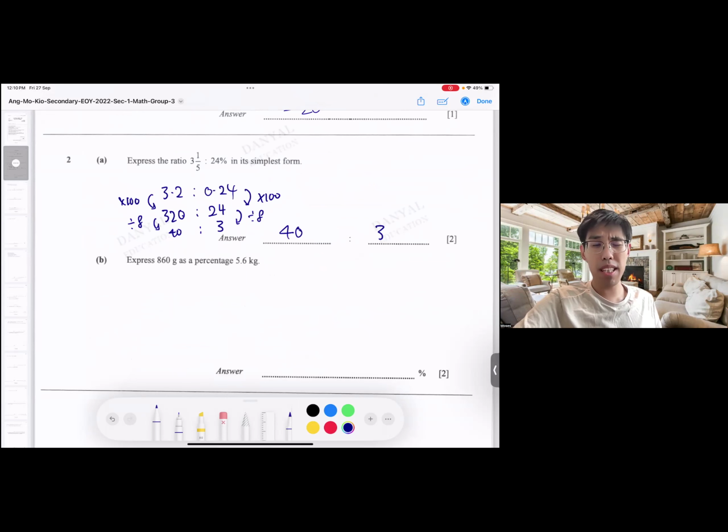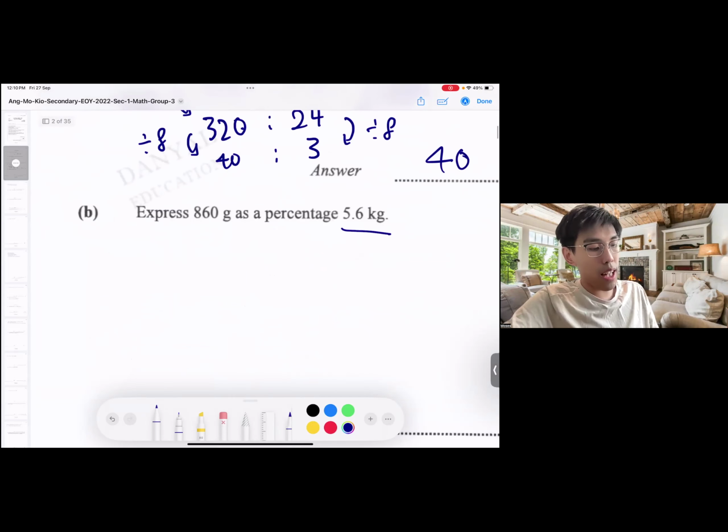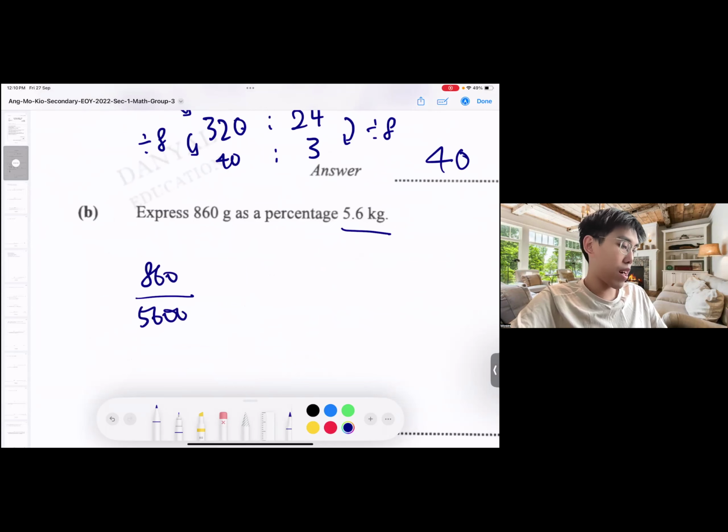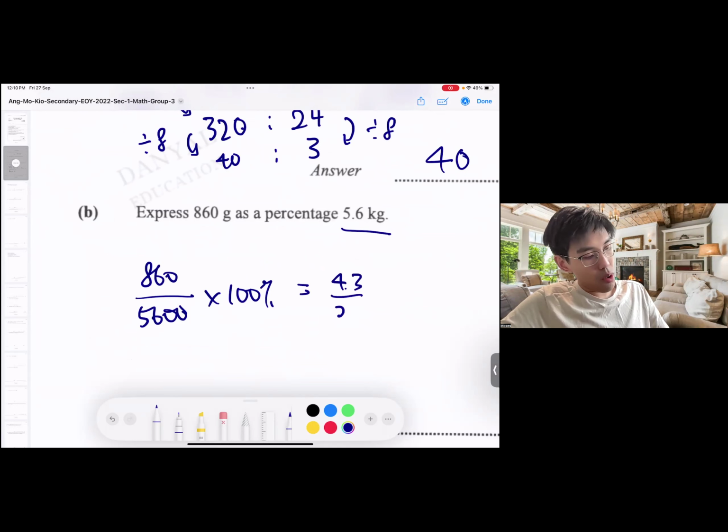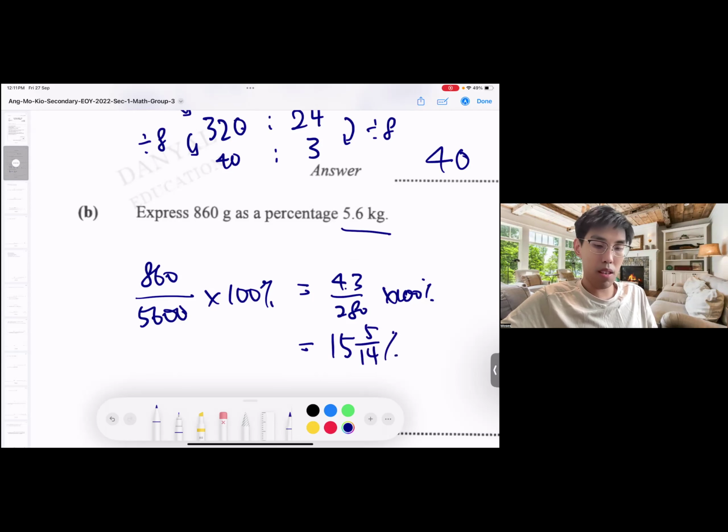Next, express 860 grams as a percentage of 5.6 kg. Just make sure that the units are the same. So 860 divided by 5,600 grams times 100%. This one, straight away, just key in the calculator. Don't need to think too much. You get 43 out of 280 times 100%. Times 100, you will get 15 and 5/14%.